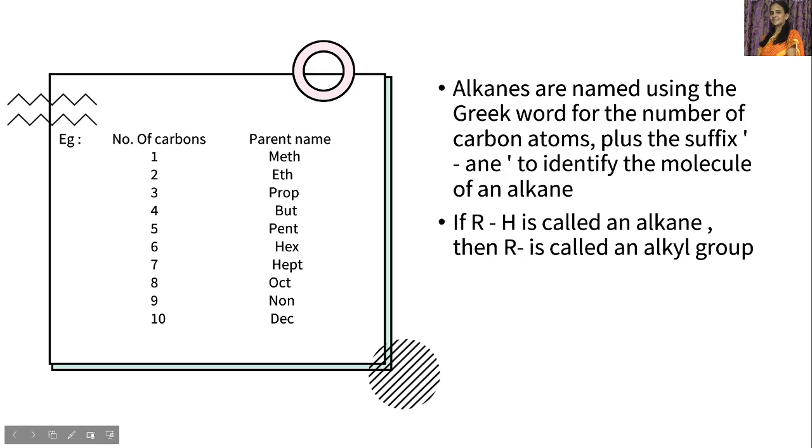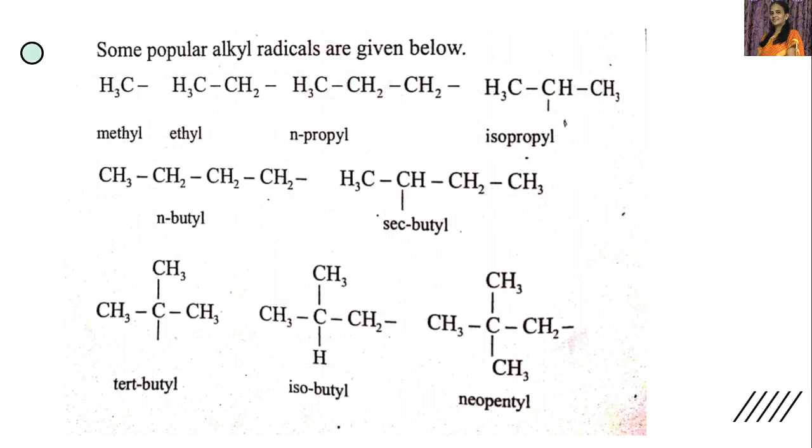So RH is called an alkane. This is the general formula given to an alkane, RH. Then R is called an alkyl group. Now, let us see some popular alkyl radicals here. This is the methyl radical, CH3-. This is CH3CH2 or C2H5-, the ethyl radical.